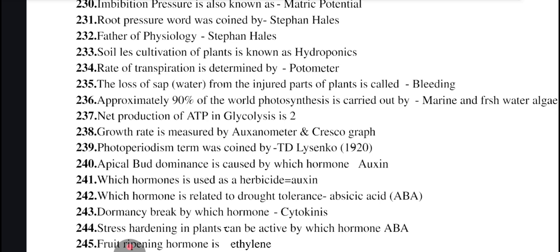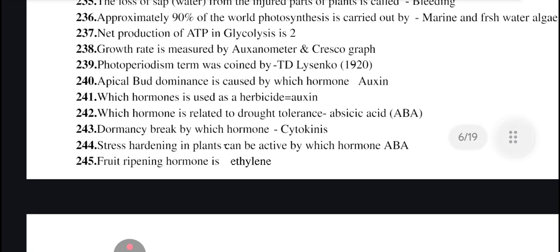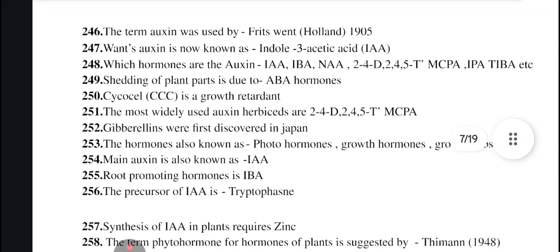Photoperiodism term was coined by Lysenko in 1920. Apical bud dominance is caused by auxin. Hormone used as a herbicide is auxin, that is 2,4-D. Hormone related to drought tolerance is abscisic acid. The dormancy breaking hormone is cytokinin. Stress hardening in plants can be achieved by ABA. Fruit ripening hormone is ethylene.